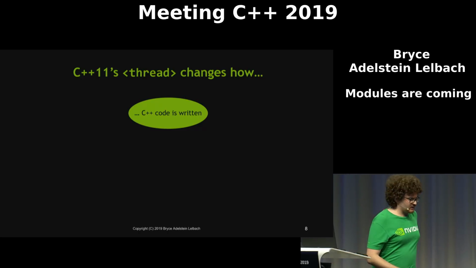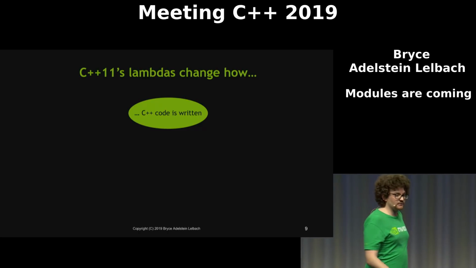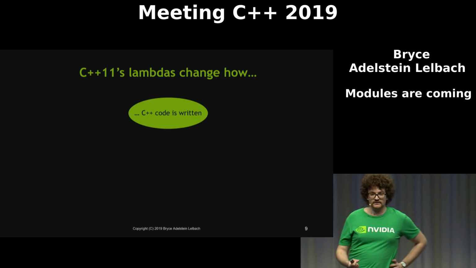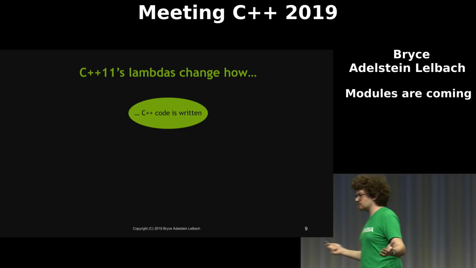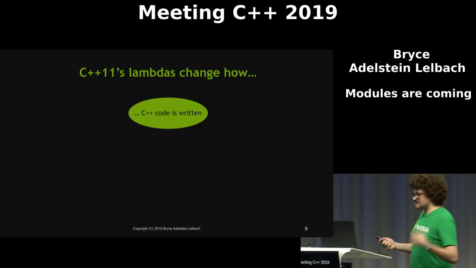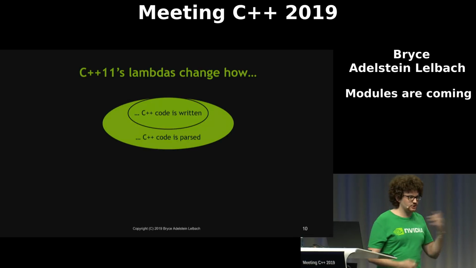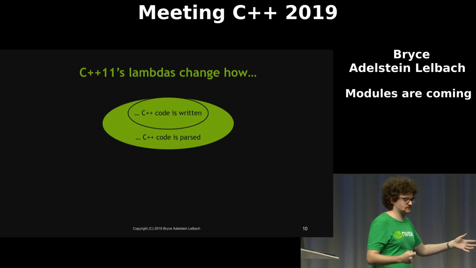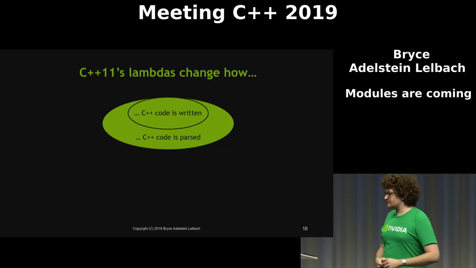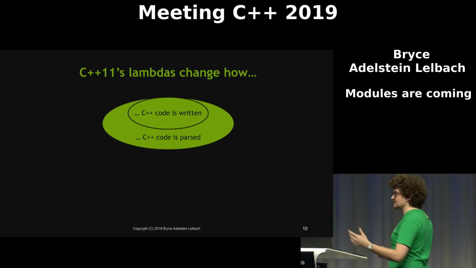But now let's look at another change. Let's look at lambdas. This was a language feature introduced in C++11. And of course, this changed how code was written as well. But it didn't just change how C++ code is written. It changed how C++ code is parsed. And so that means that it affected a lot of things that you might not think of.